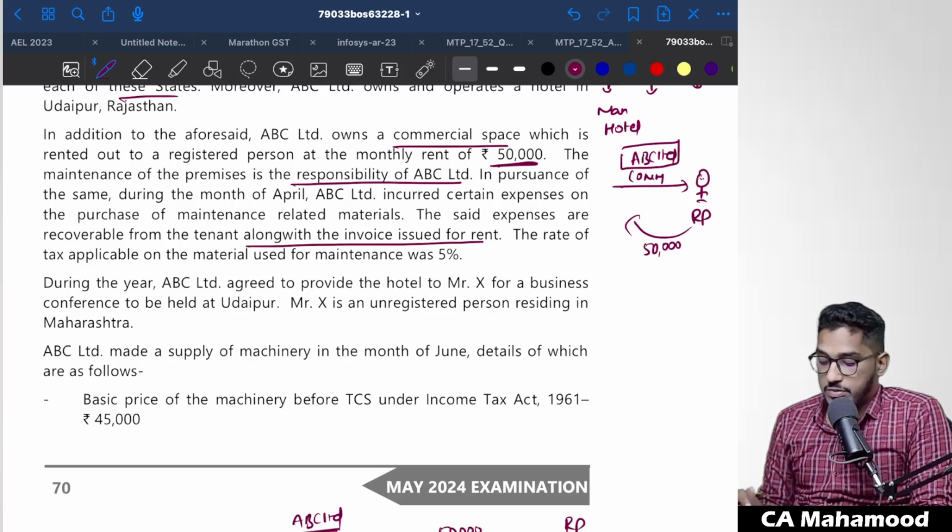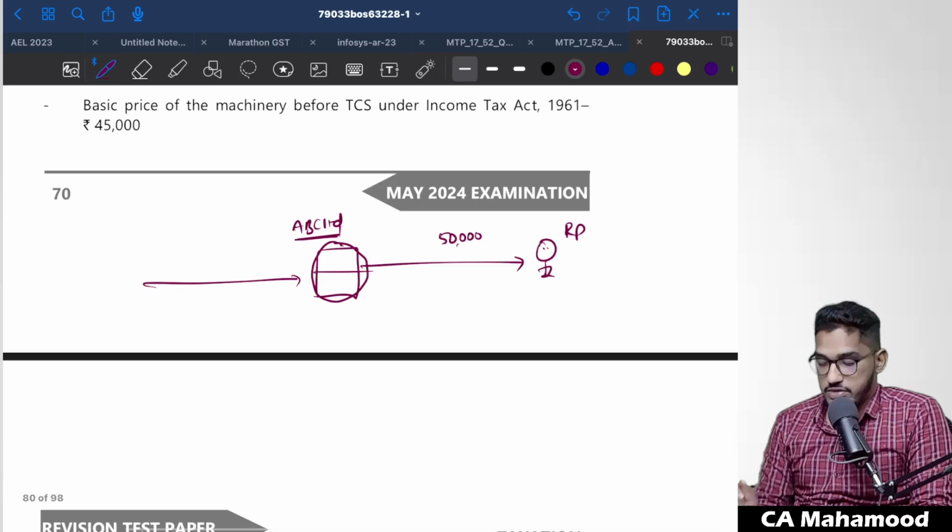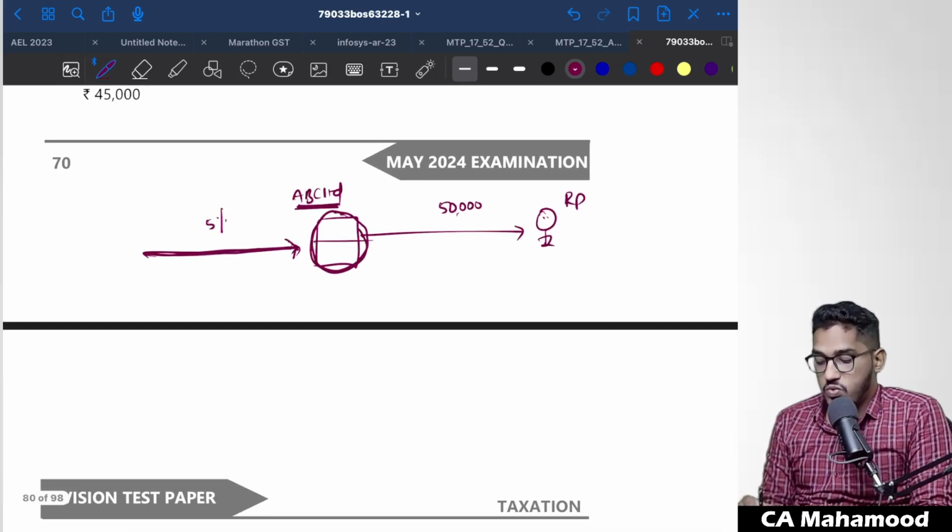The rate of tax applicable on the material used for maintenance was 5%. So what is the summary? As I have told, whatever commercial space is there, this maintenance will be looked after by ABC Limited. So the service provider will look after the maintenance. They will purchase various raw materials required for doing that maintenance activity, and those products which this company has bought for the purpose of maintaining this commercial space attract a GST rate of 5%. But the thing here is that whatever these maintenance expenses are, they are also recoverable from the recipient.